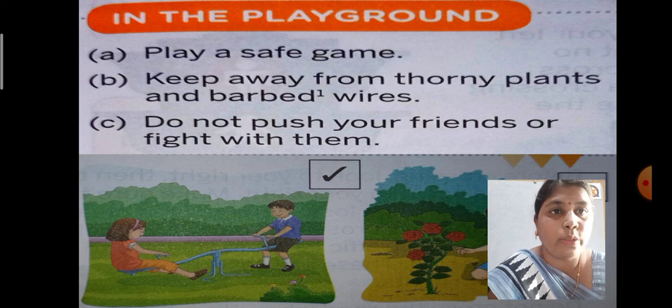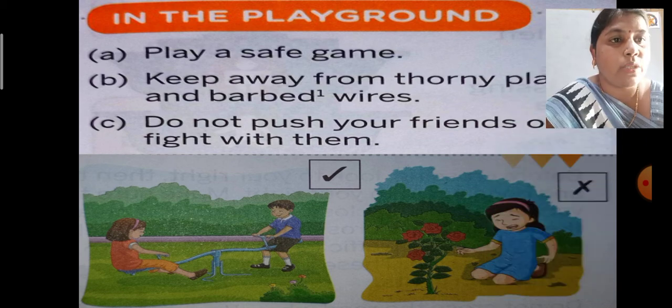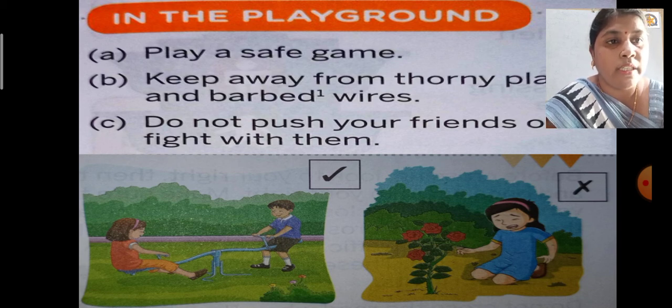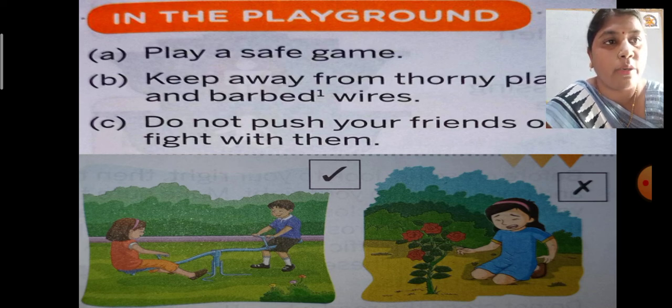So next, number C, do not push your friends or fight with them. So see, play a safe game, keep away from thorny plants and barbed wires, do not push your friends or fight with them. So see the pictures. This is the plant of rose, okay. And it has thorns. So see what you have to do. In the first picture they put a tick mark. So in this way you have to play a safe game, okay. And see second picture, that girl touched that rose plant and then she got hurt. So we should not do this. That's why they put a cross mark in the box, okay. So in this way we have to follow these rules in the playground, okay.